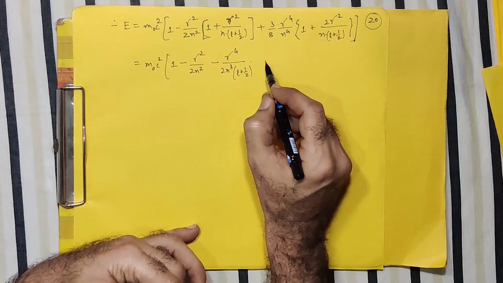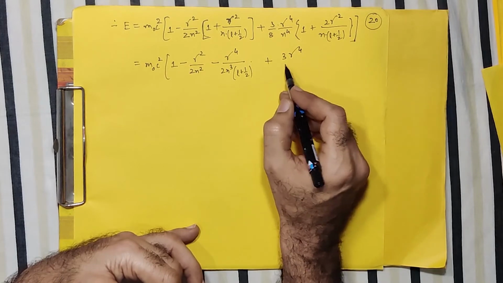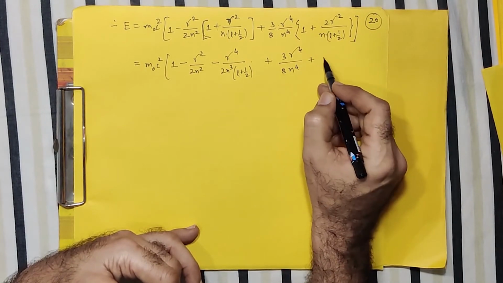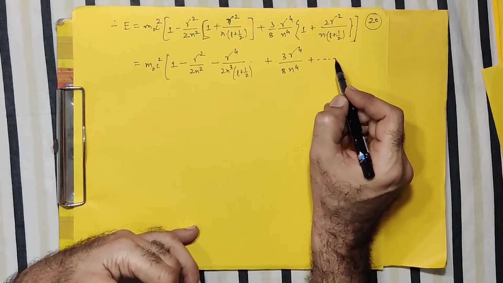This, if I open up, will give 3 gamma raised to 4 upon 8n raised to 4, and then we'll have a term gamma raised to 6 and n raised to 5, correct?